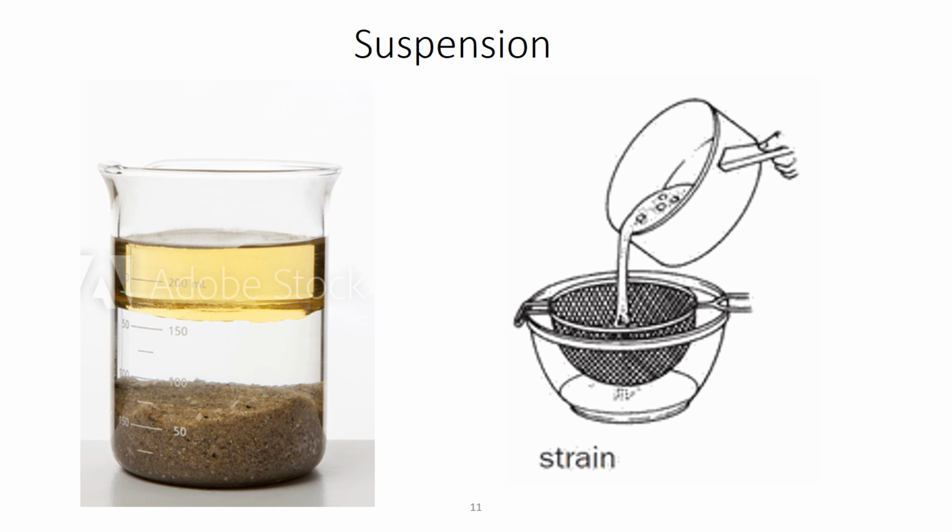Suspension is where the particles which you're mixing in the liquid can be easily seen, that is, it is not getting dissolved. If I'm taking sawdust and mixing it in water, it is not going to dissolve in water. I can see it. Or if I'm taking sand and I mix it up in water, sand is not going to dissolve in water. And that is why you will be able to see sand in water. You can see the particles in the water. And if you try to strain it, you can separate the sand from water.